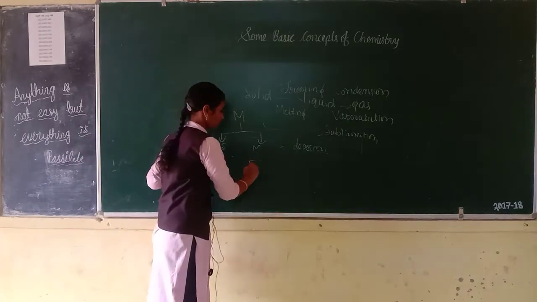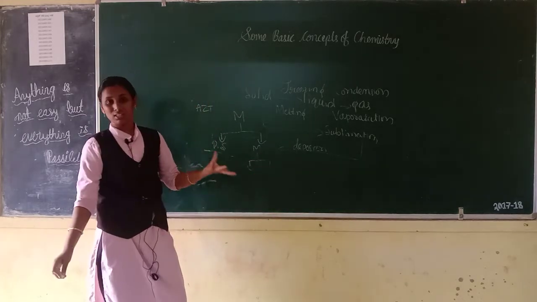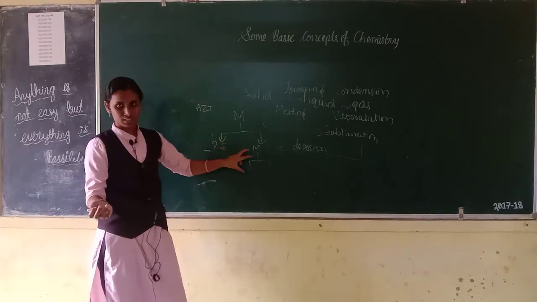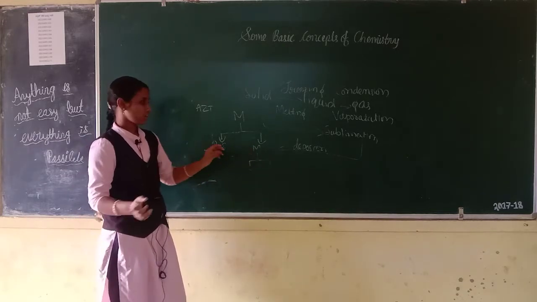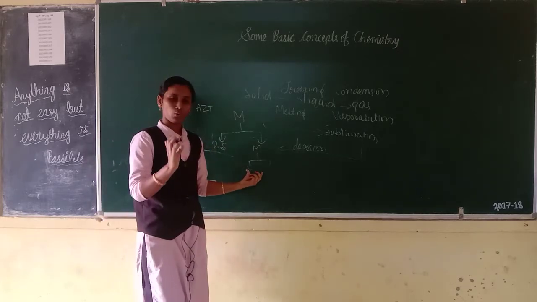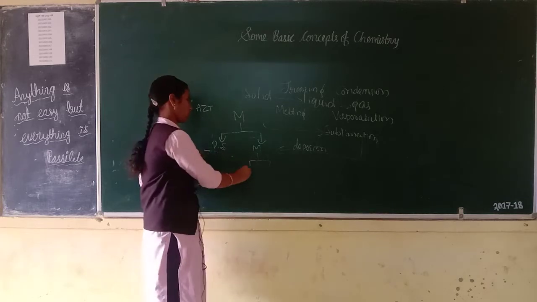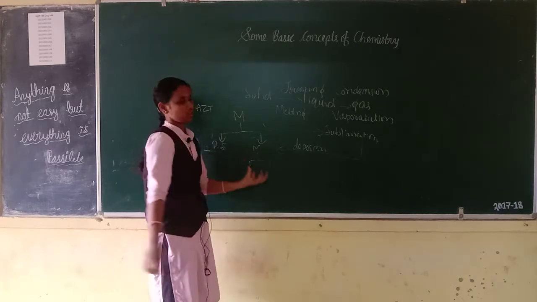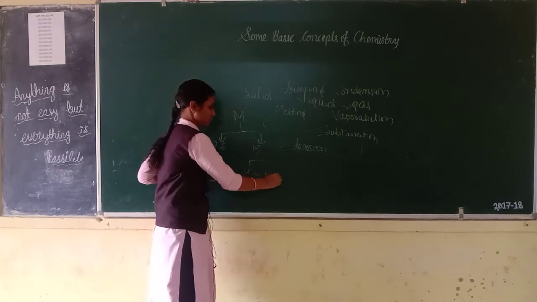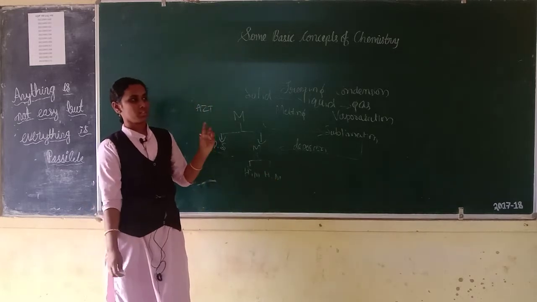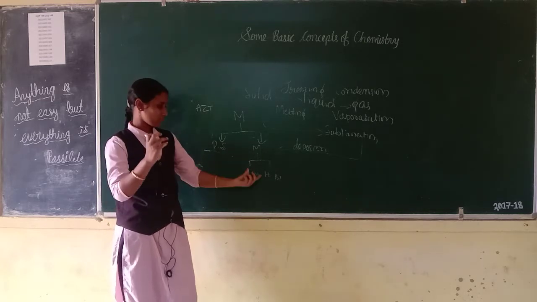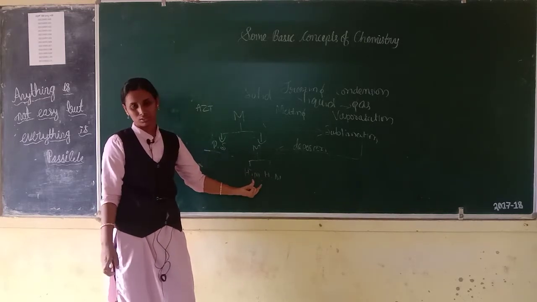Then mixture. What is a mixture? A mixture contains two or more substances present in it. We are classifying the mixture into two types. First one is homogeneous mixture, then heterogeneous mixture. Homogeneous mixture means if a mixture has a uniform composition, that mixture is called a homogeneous mixture.